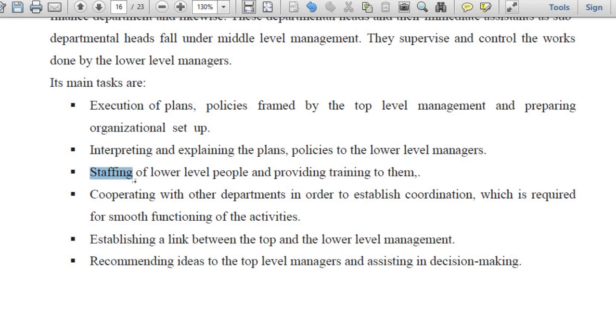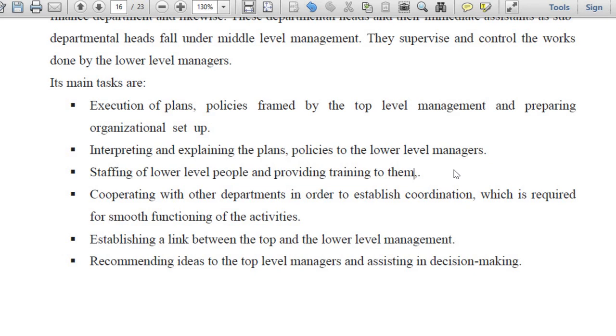Staffing refers to recruitment, getting people into the organizational system, getting people on board. So staffing of lower level people and providing training to them. Now middle level managers are the bosses of the lower level people, so they have to find out who will be the best people from the society to work at the lower level for their own individual departments, and they have to arrange the interview and recruitment system, the entire process, and get it done.